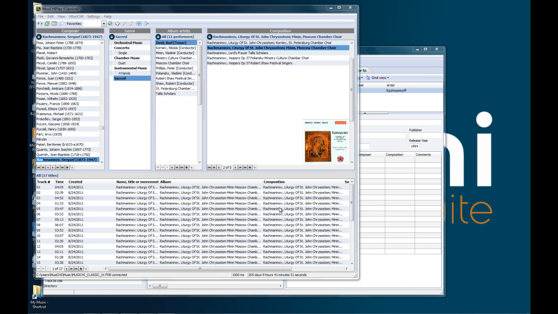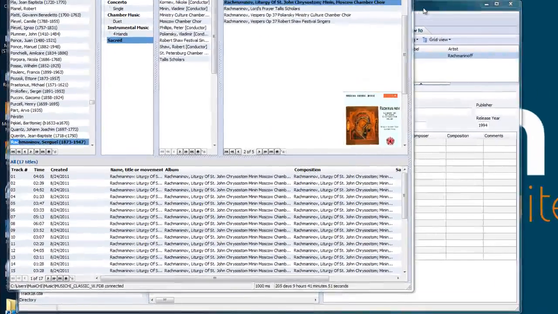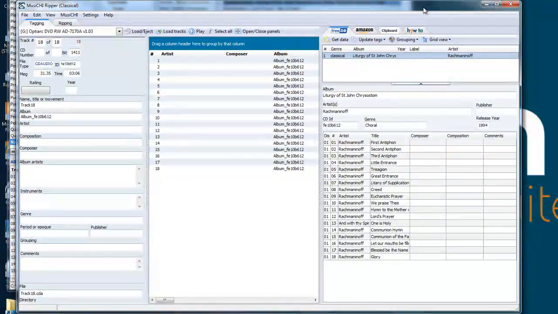If you had groomed your metadata as you should in your library, then you can use them as a reference when you're going to add to it. For example, I'm going to rip a Rachmaninoff CD, which I know I already have, it's just a different version. And as most often, what you can find on the internet is not so great. So maybe it's better to use as a reference what you already have.